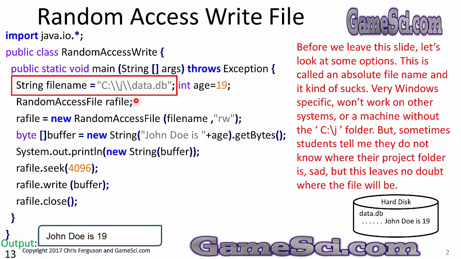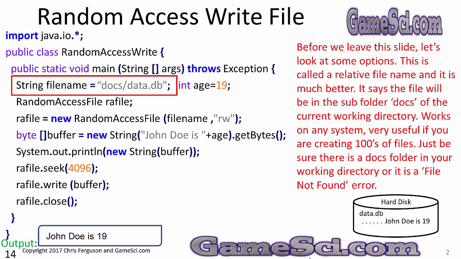Notice what I changed in the red box. This is called an absolute file name, and it kind of sucks. It is very Windows specific, won't work on other systems, or on another machine without the C:\J folder. But sometimes students tell me they do not know where their project folder is. That's sad, but this leaves no doubt where the file will be. I do not recommend coding like this. Try to avoid using absolute file names.